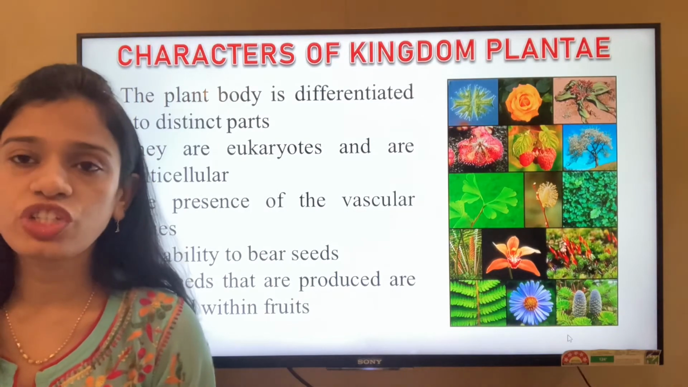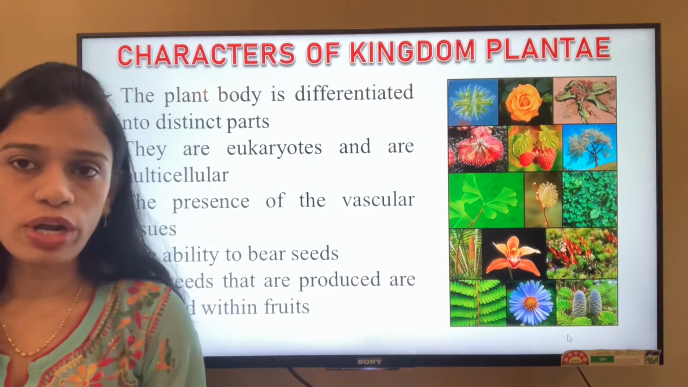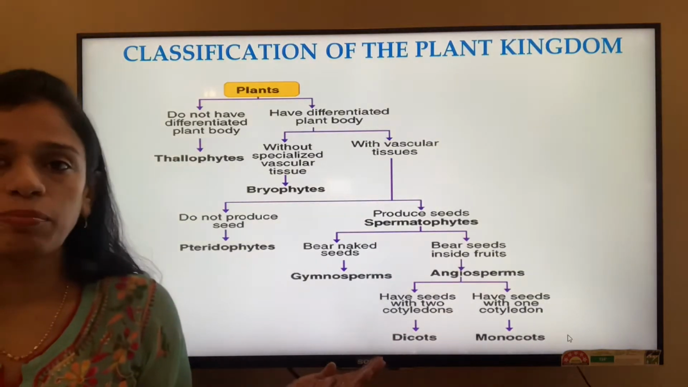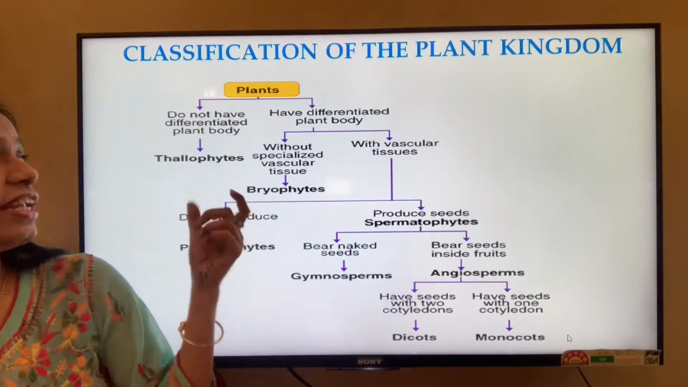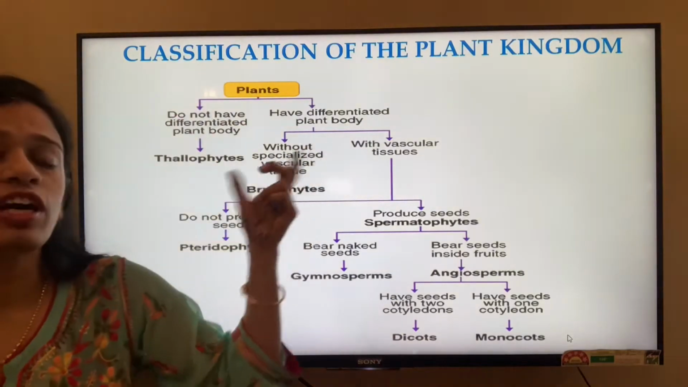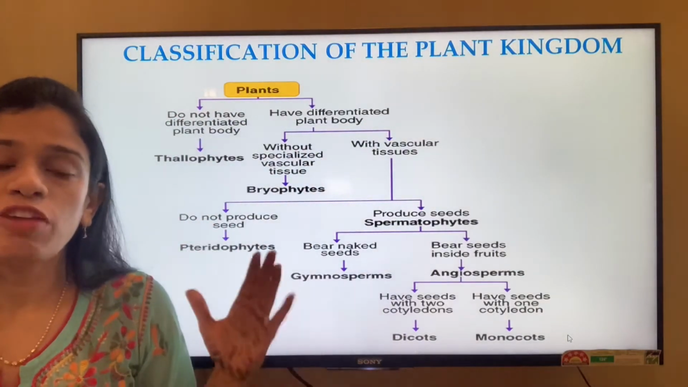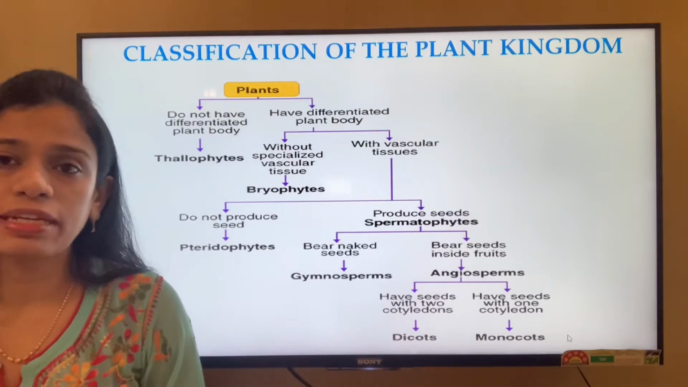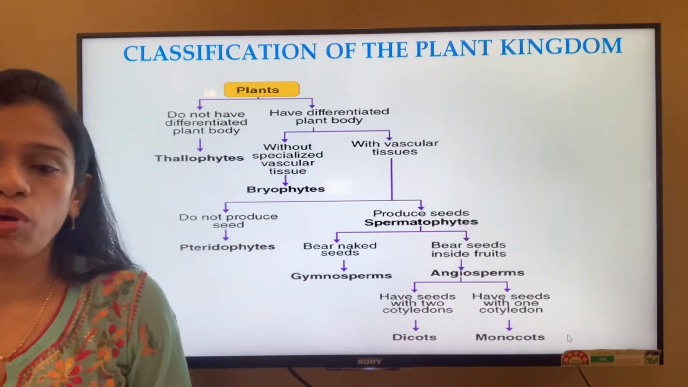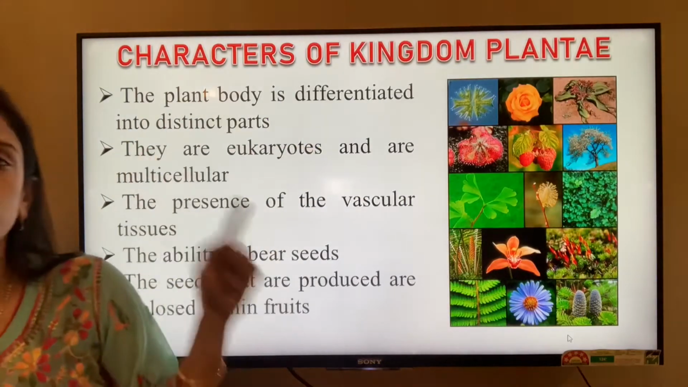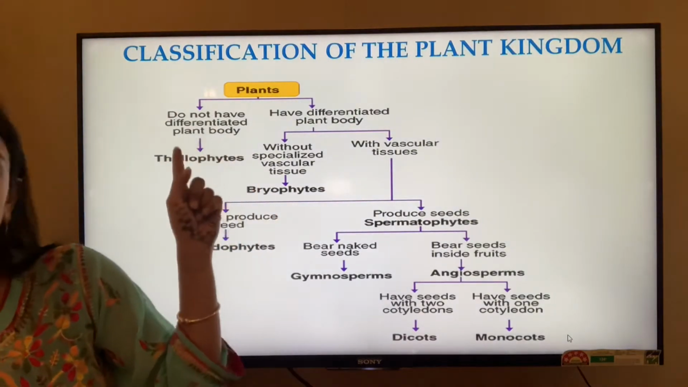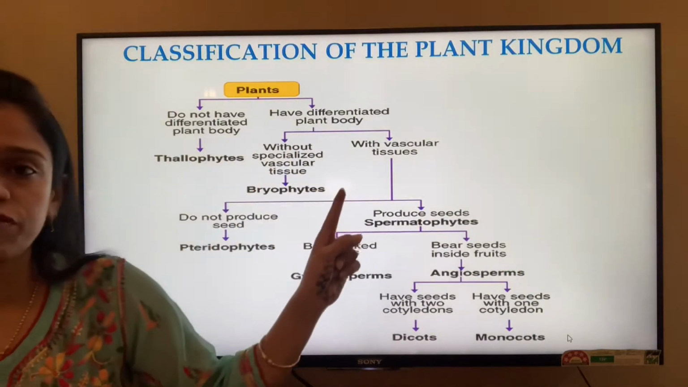Now let's see the division, or how it is divided based on its features or characters. When we first start to divide the plant kingdom, we first divide it into having a differentiated plant body and having a non-differentiated plant body. If you remember the characters of the plant kingdom, the foremost point was that it has a differentiated plant body, that is, the plant body is differentiated into distinct parts. So based on that, we first divide the plants into those that do not have a differentiated plant body and those that have a differentiated plant body.